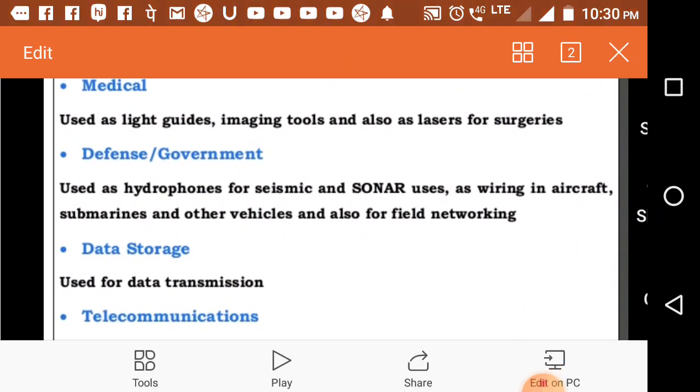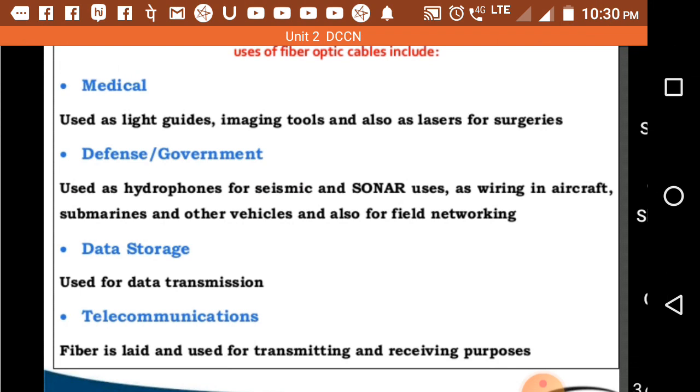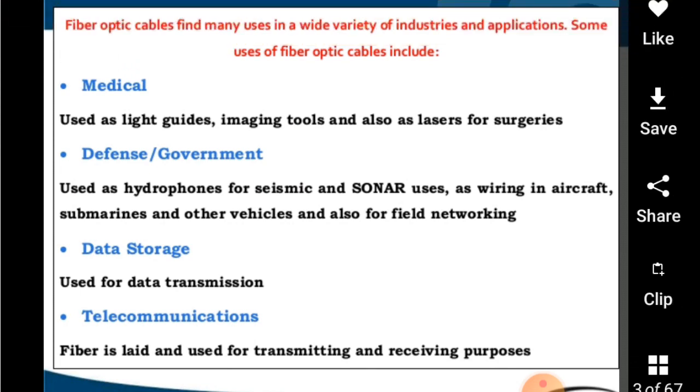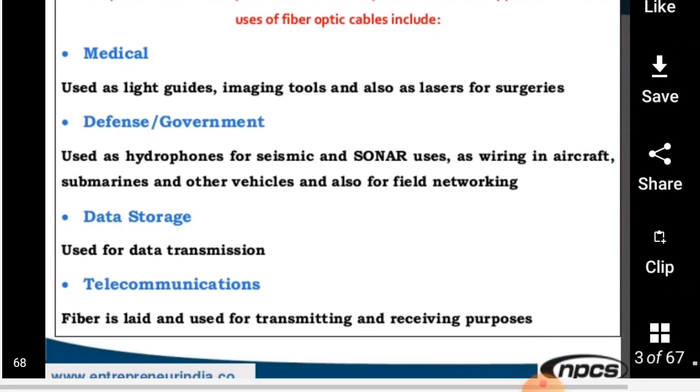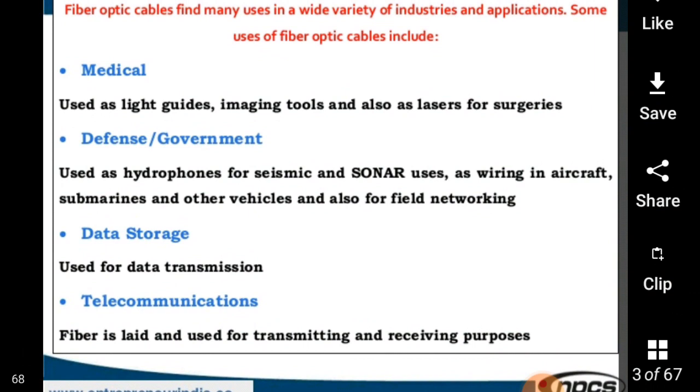Defense or government: used as hydrophones for seismic and sonar uses, as wiring in aircraft, submarines and other vehicles, and also for field networking. Data storage: used for data transmission.